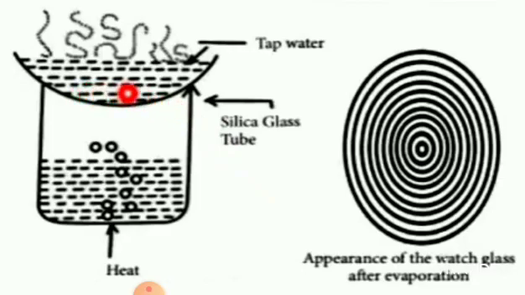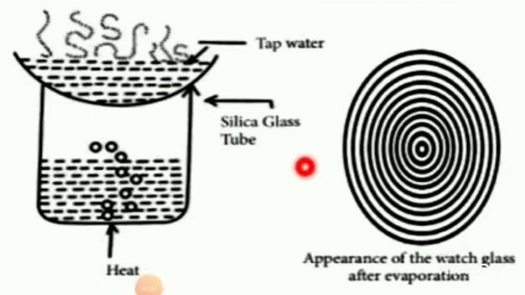Let us see one activity. Place a sample of tap water on a clean watch glass and place it over a beaker containing water, as shown in the figure. Boil the water in the beaker. When all the water has evaporated from the watch glass, remove it from the burner and let it cool down.